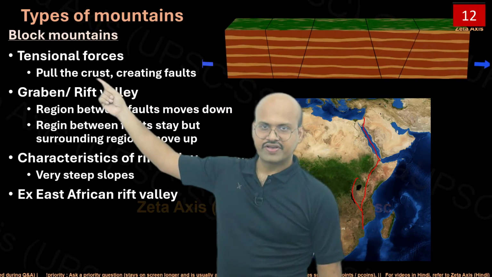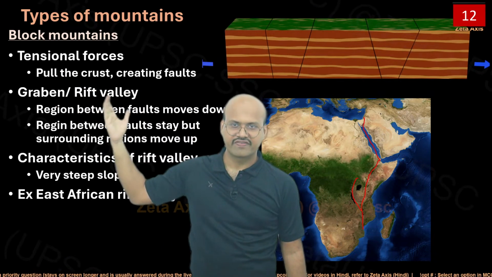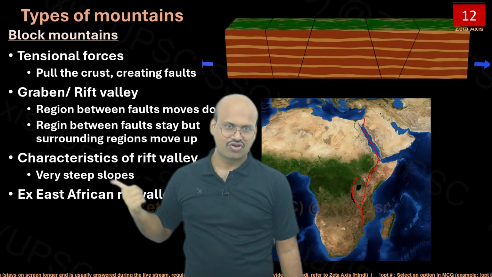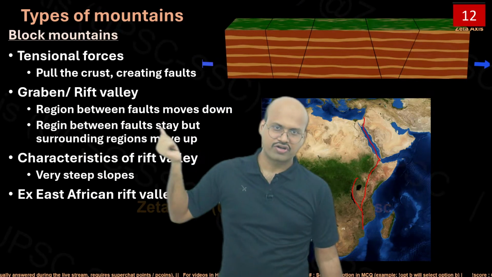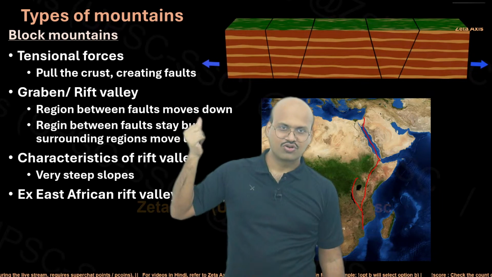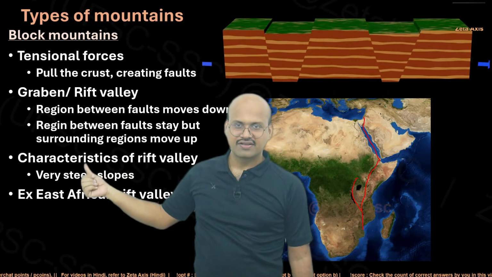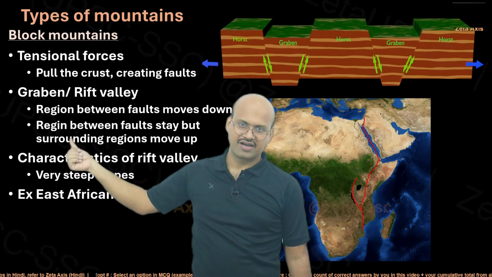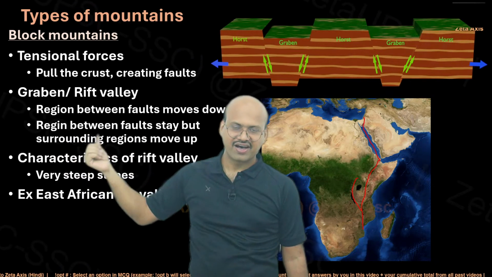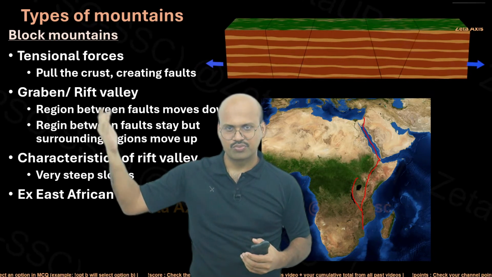So we have seen that tensional force pulls the crust, creating faults, Graben, rift valley. Earlier we have seen about the horst. Now we will see that rift valley is the region between the faults moving downwards. So the rift valley is basically the region which is moving downwards, and another way of forming a rift valley is that the region is stationary but the surrounding region moves up. It can be formed in both these ways.